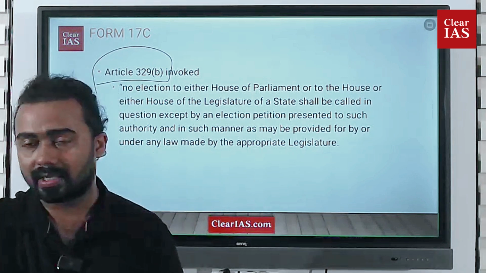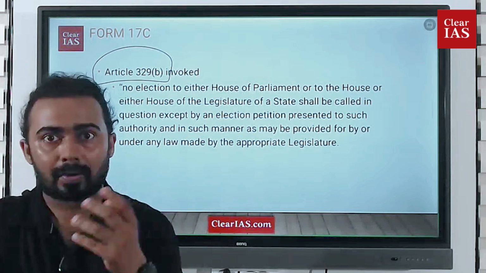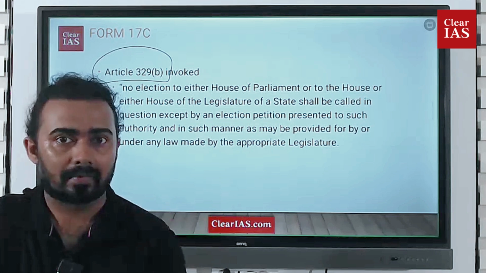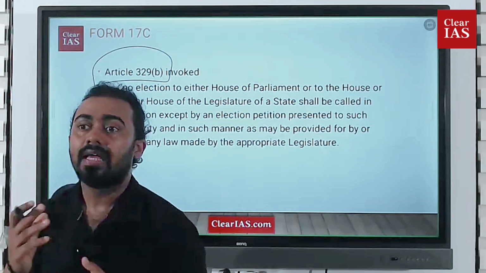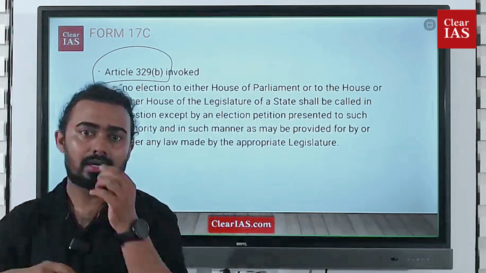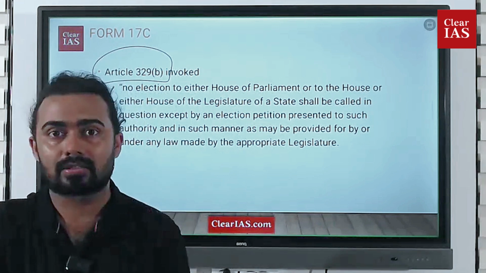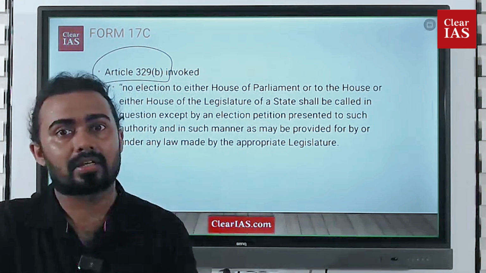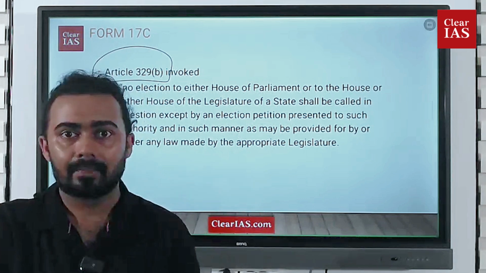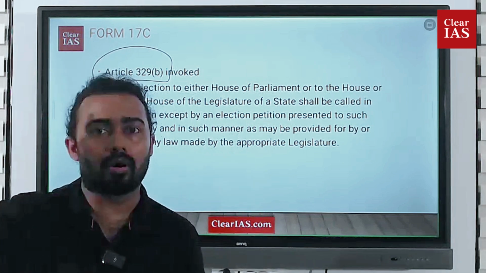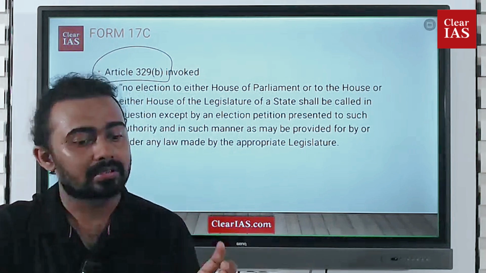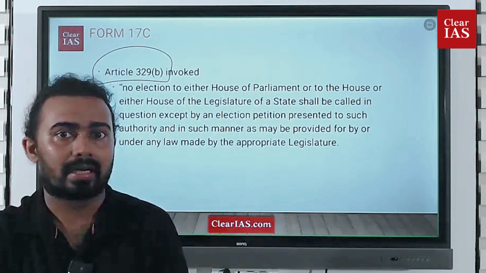So this article means that the Election Commission says in the Supreme Court about this article that no judicial intervention, no other party can actually intervene in the election procedure. Only the Election Commission can do all these activities. So once the election is declared, no other court, not even the Supreme Court, can interfere in the election process easily. So that is this particular clause, 329B.